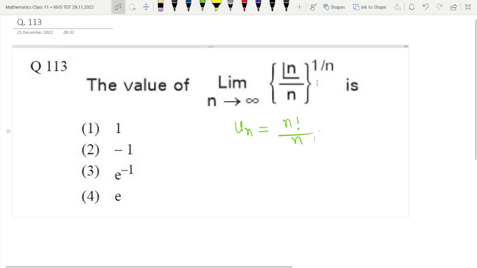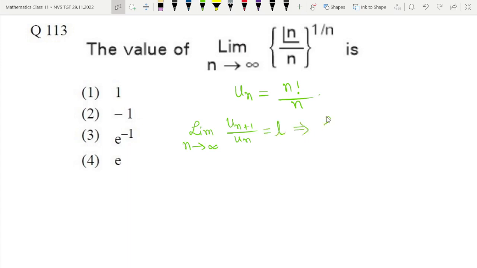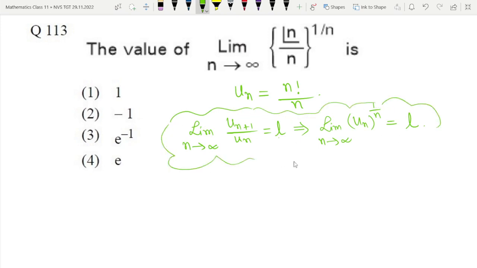Now one theorem we have: if limit n tends to infinity, un plus 1 by un is equal to L, that will imply limit n tends to infinity un to the power 1 by n will also be equal to L. L may be any real number, finite, infinite, zero, non-zero. This is the theorem we are going to apply.